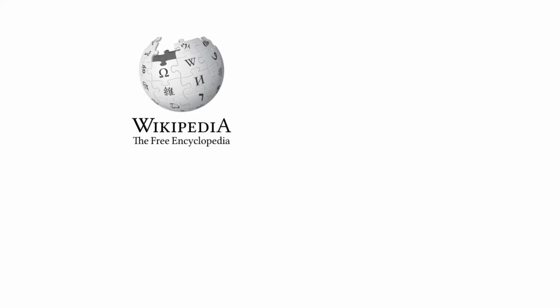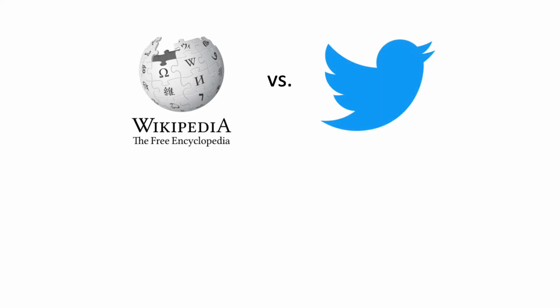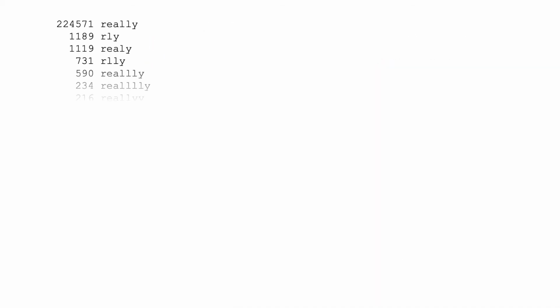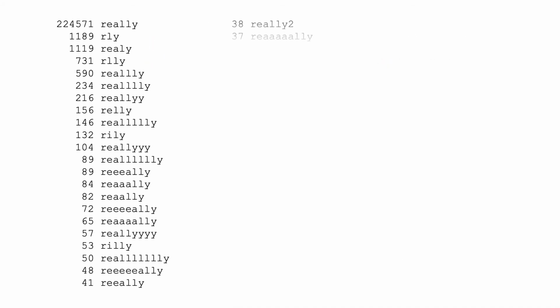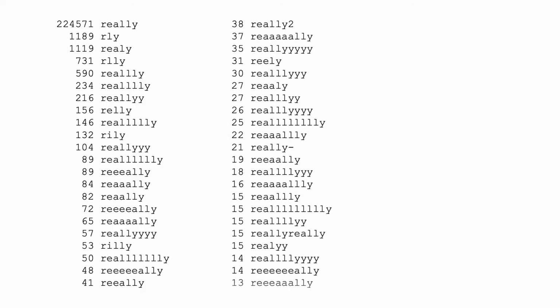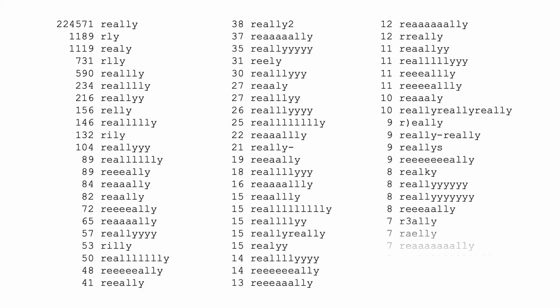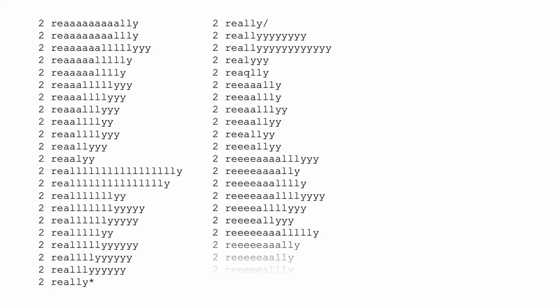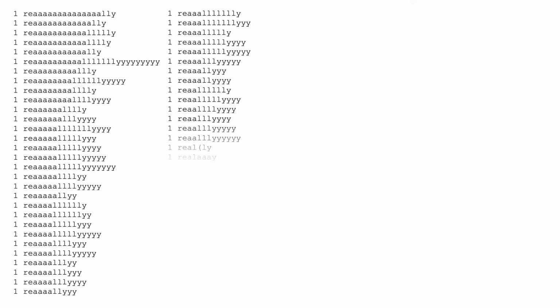Now, how about comparing Wikipedia to tweets? Well, for small datasets, Twitter has a lower type-token ratio than Wikipedia. But as we add more and more data, it actually starts to become higher. Why is this? Well, I think one reason is because Twitter shows an enormous amount of variation in word forms. For example, for the word really. These are counts computed from several million English tweets, and of course not all words show this number of word forms, but this gives you a sense of what the data looks like.